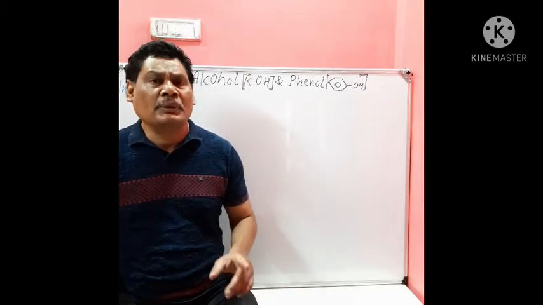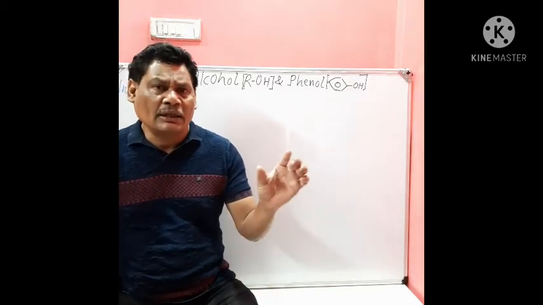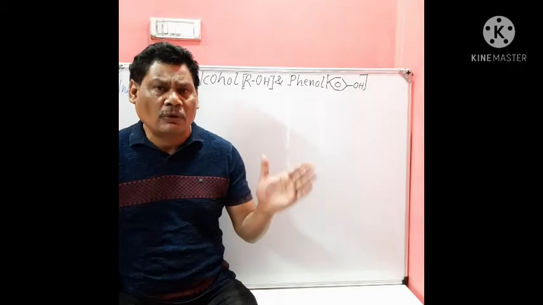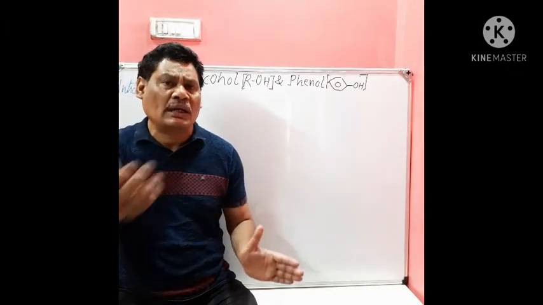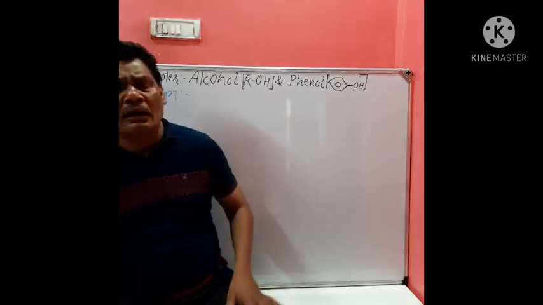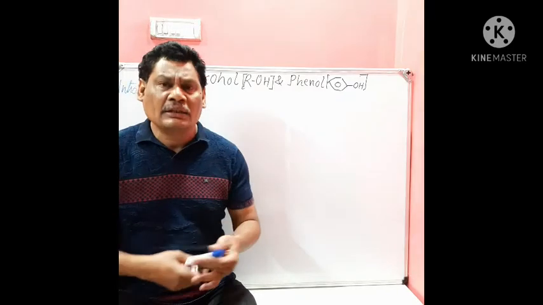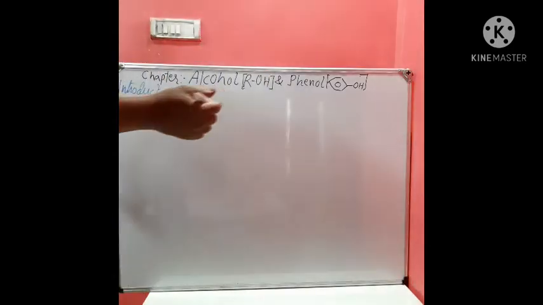Why? It is because, as I told you, all the content introduced in the first chapter of organic chemistry will be utilized in all four chapters, and there are all compounds. So again, I am starting the chapter from the first content.